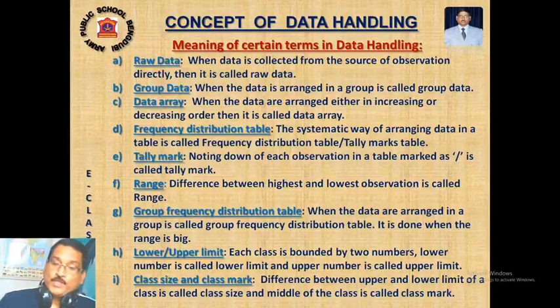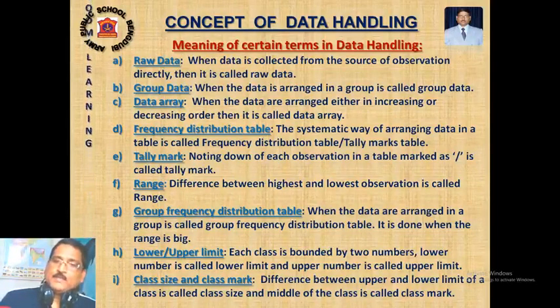It is very important because with the help of the range only we will decide whether we will make a table per observation only. When the range is very small, say I have conducted a class test out of 40 and all students are in 35 to 40, we need not take class intervals. Individually we can score like this.